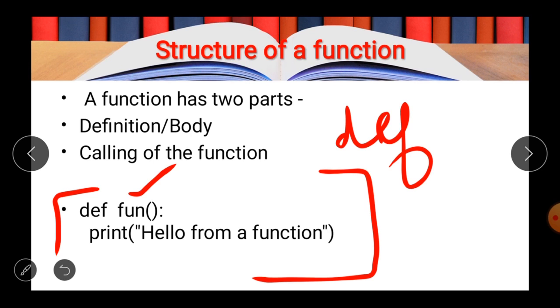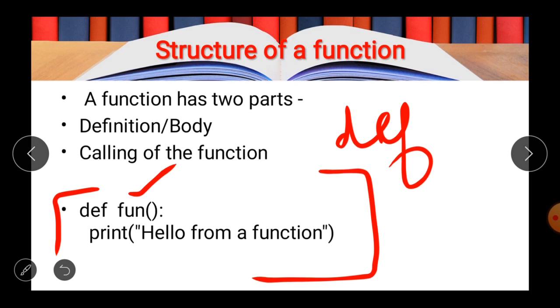Now moving forward, you can see there is a parenthesis open and close. This is basically a symbol of the function, and in these parentheses you can pass the parameters also. For example, here the parenthesis is blank. It means in this example we are not passing any value to the parameter, or you can say this function cannot receive any parameter from the main program.